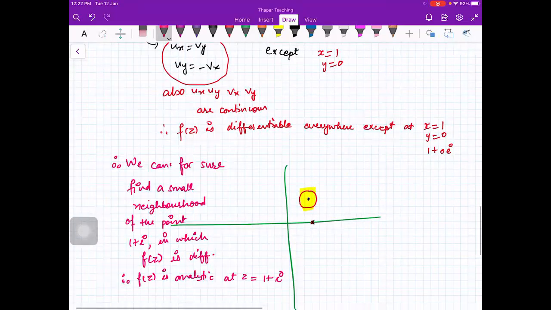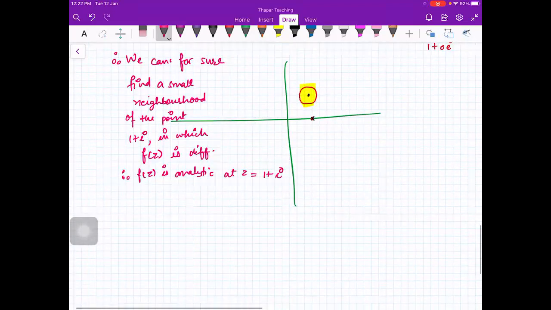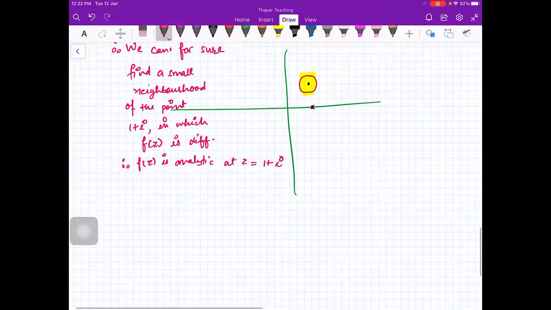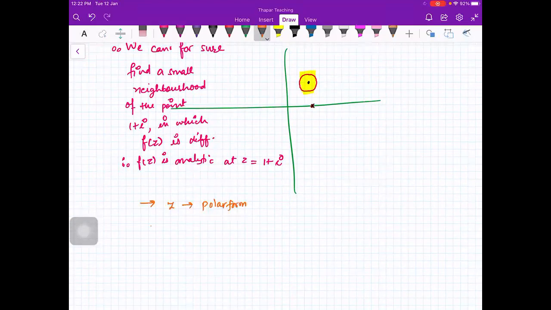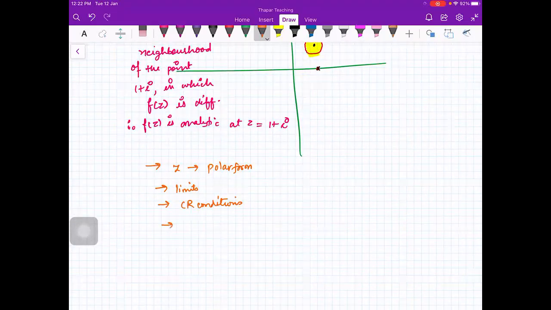If you look at your tutorial sheet, your first question is that you are given a complex number and you have to write its polar form. We have already done that. Second question is on limits. That also we have done. And third question is on CR conditions. That also we have done. And the next question is on analyticity, which we have just done.